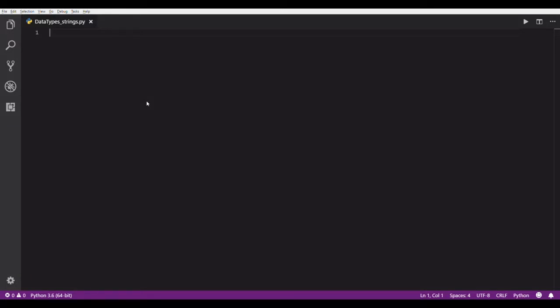Alright, we're going to talk some more about data types here. Why are data types important? Well, because every data type is stored differently inside the computer's memory, and they're operated on differently. They work differently. So you have to know what data type you're dealing with so that you know how to operate on it. For numbers, you can do math. For words, you can't. Okay, so we'll get into that here.